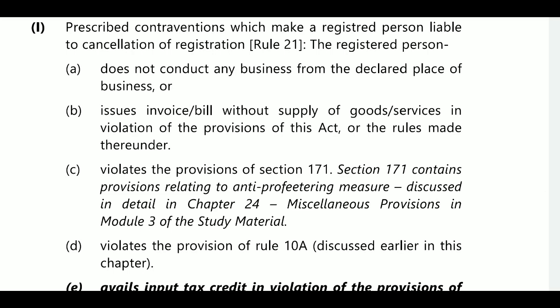Section 171 contains provisions of anti-profiteering measures, so he is violating these provisions. So not conducting business, or not issuing the bills, or issuing bills in violation of the act, or violation of the provisions of section 171, or violation of provisions of rule 10A.